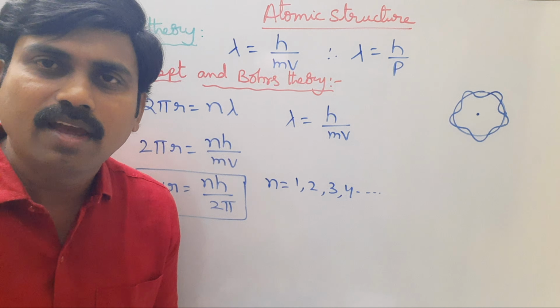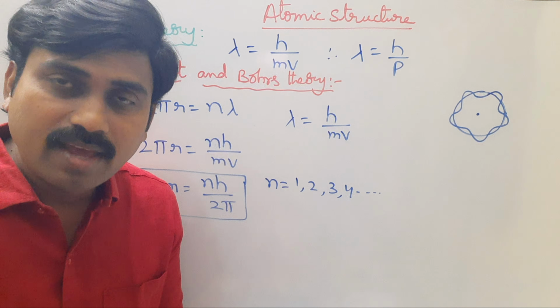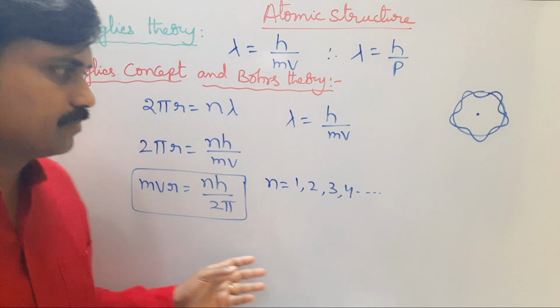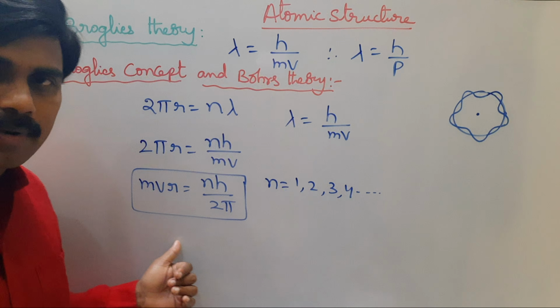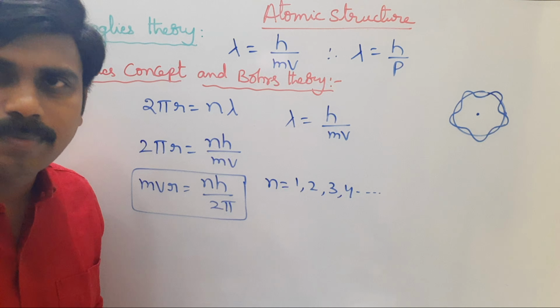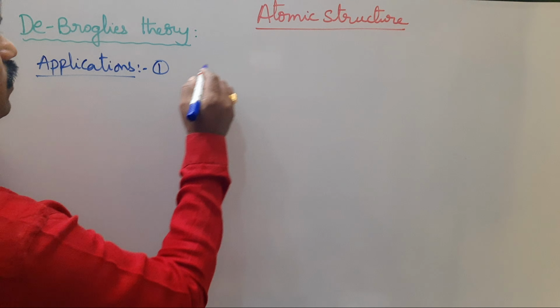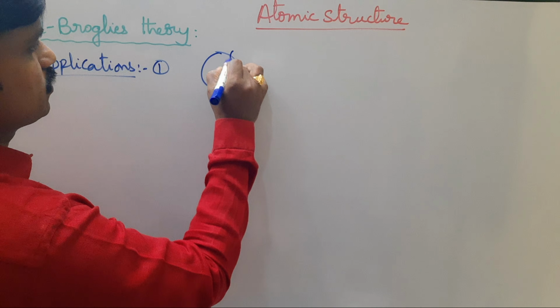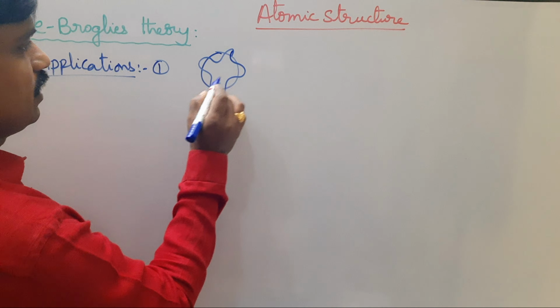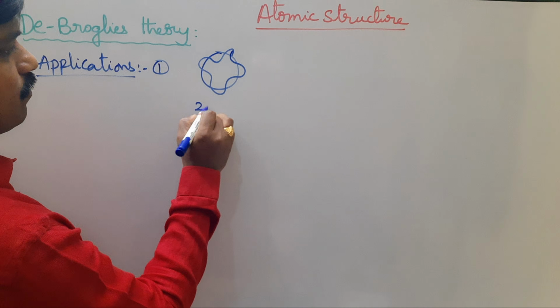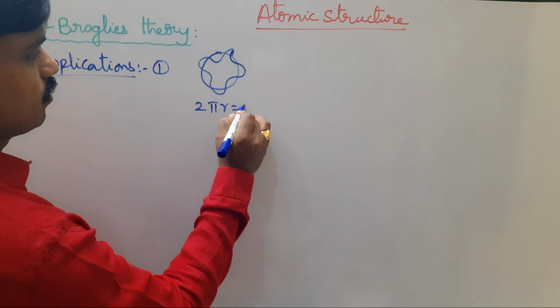Hence de Broglie's theory and Bohr's theory are in agreement with each other. So finally, angular momentum mvr is equal to nh by 2 pi. Look at the applications. First one, according to de Broglie's wave theory, in this case circumference 2 pi r is equal to n lambda.